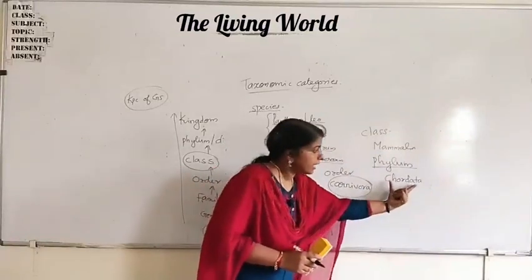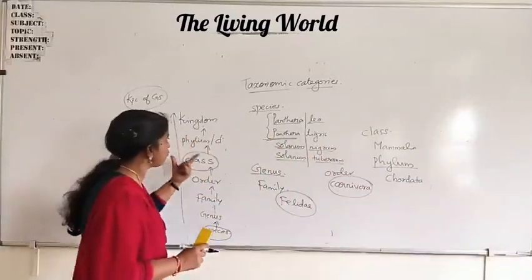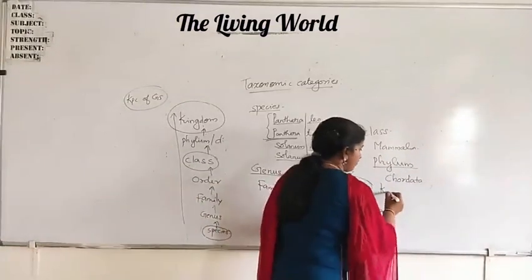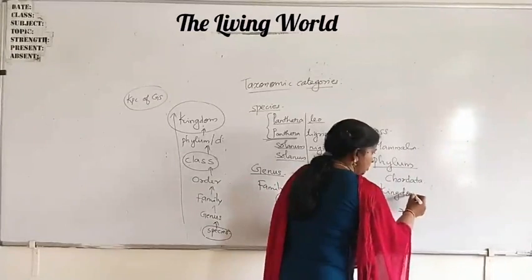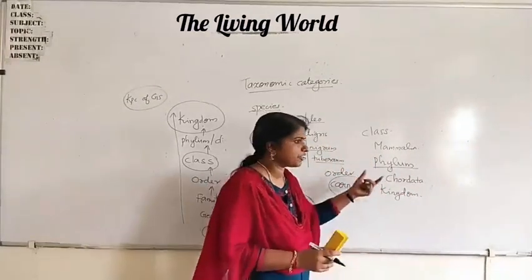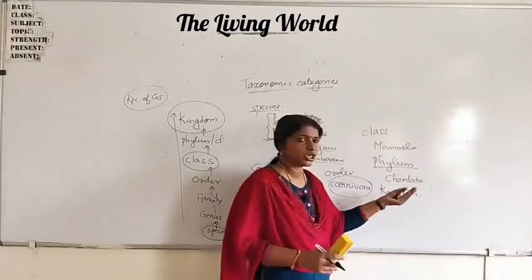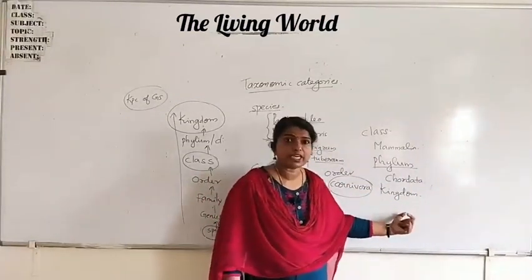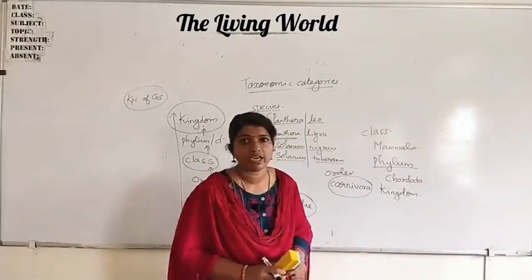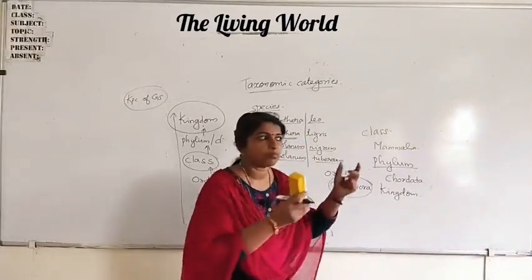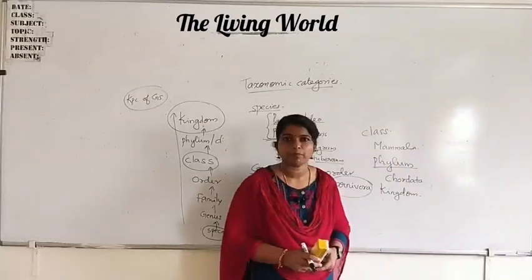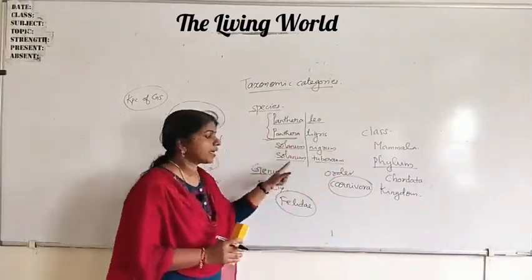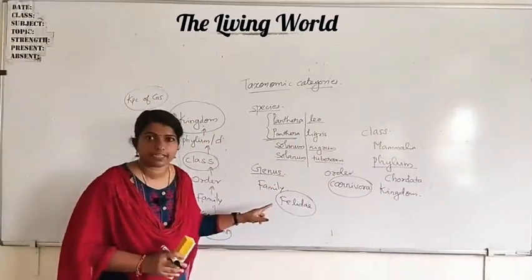And related phyla combine to form the highest, broadest one, that is kingdom. Tell me, in which kingdom do we all, fishes, amphibians, reptiles, birds, mammals, belong? We all animals belong to the same kingdom, that is kingdom Animalia, the animal kingdom. All plants belong to the plant kingdom. That is the broadest classification. Is it clear? In this way, organisms are classified.